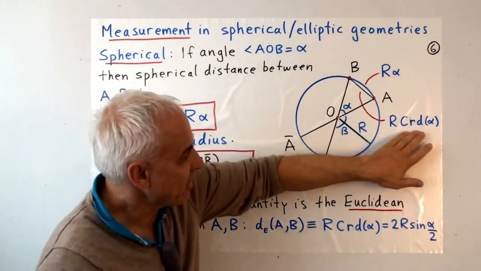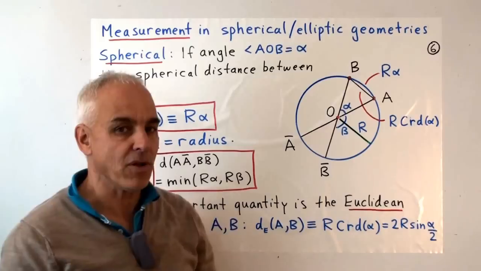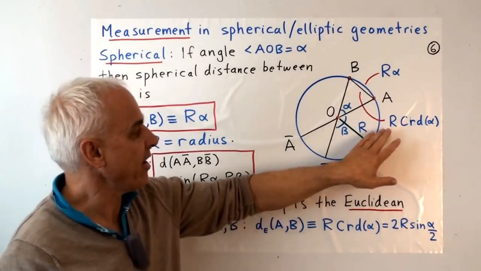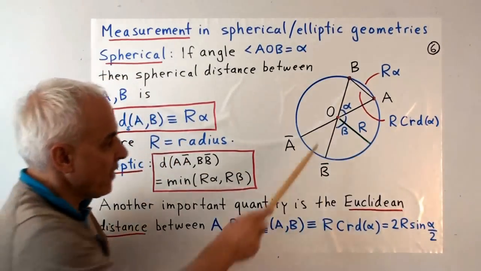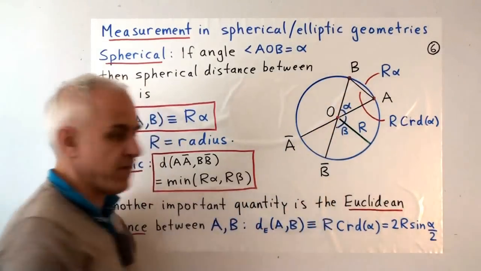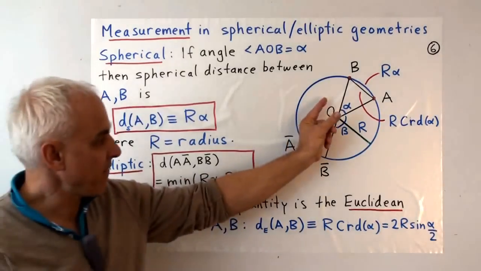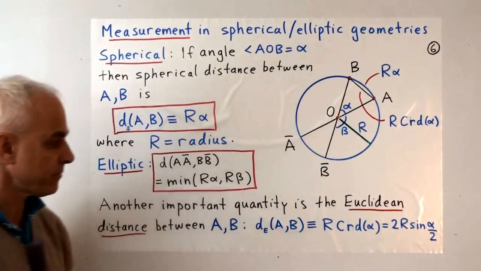And the ancients thought in terms of introducing sort of a function of the angle. And I'll write it this way. I'll say that this is r times the chord of alpha. So if that's alpha, then this length is r times the chord of alpha. And as alpha increases, well, then this chord of alpha will also increase.